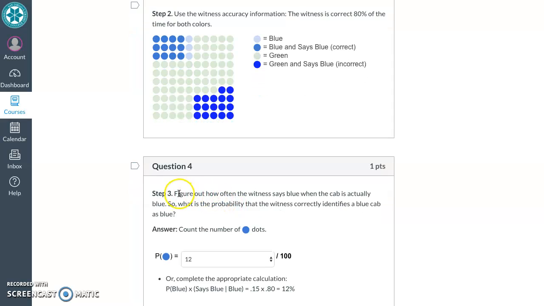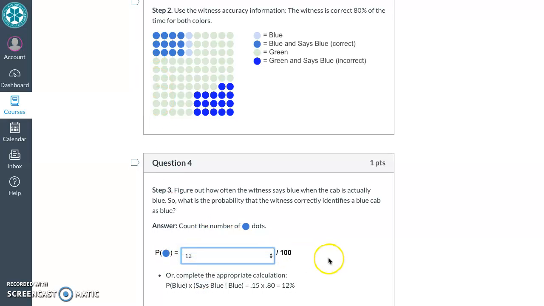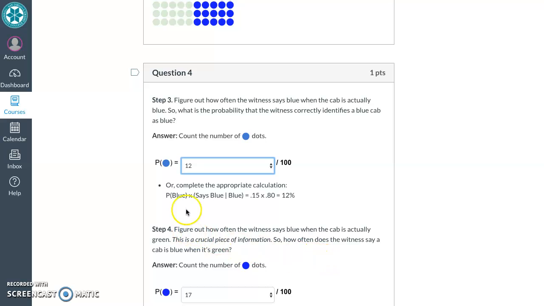So our next step is to figure out how often the witness says it's blue when it's actually blue. So when it's actually blue, that's these 15 cases. How often does the witness say it's blue? That's these darker blue. So just count these dots. That's going to be 12. Drop down 12. And then here's the calculation that goes with that.